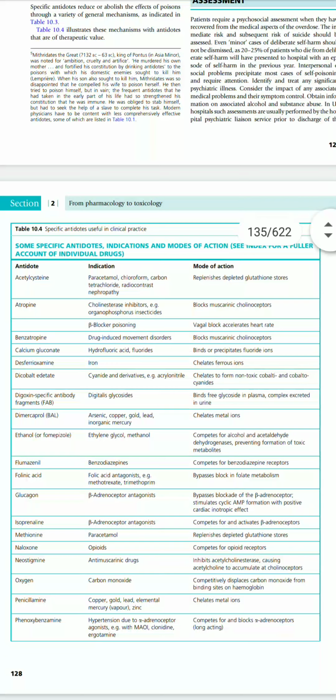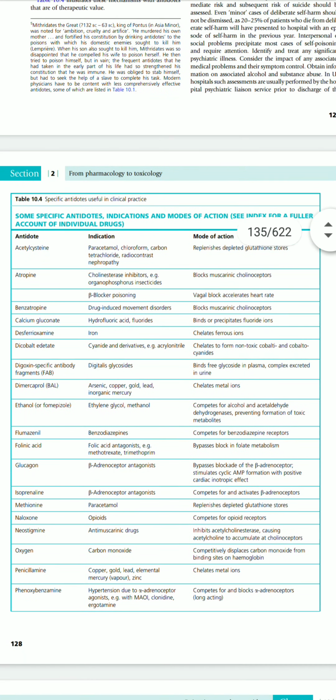So if there is poisoning of chemicals such as carbon tetrachloride, radio contrast neuropathy drugs, or chloroform or paracetamol, then the antidote is acetylcysteine. And how does acetylcysteine help?